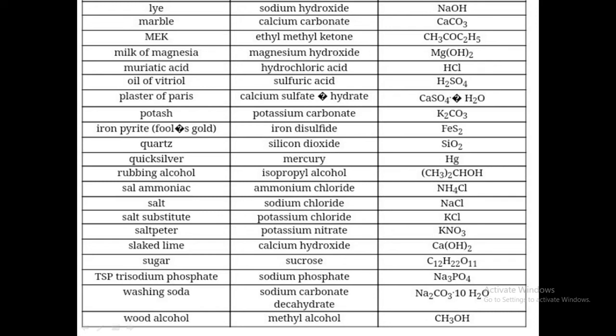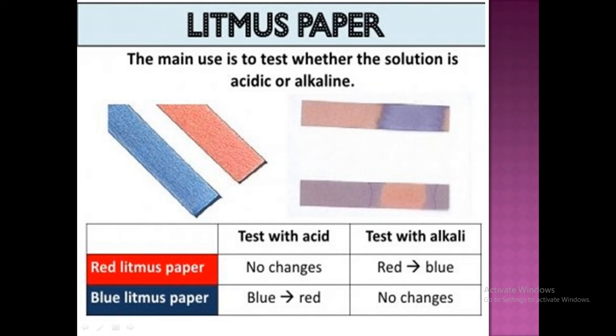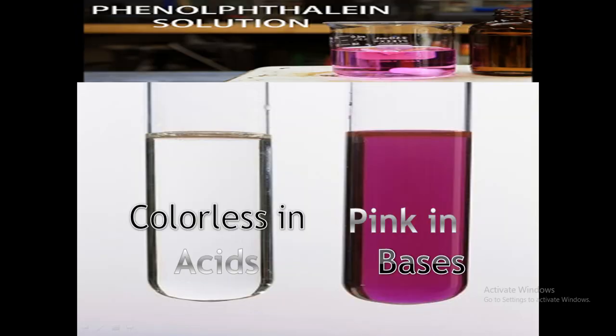Next, the litmus paper test, sir. What I already mentioned: the red litmus with acid produces no change. The red litmus with bases produces blue color. In the similar way, the blue litmus I already mentioned. Now we are going for phenolphthalein solution, sir. It is colorless in acids and pink in color in bases.